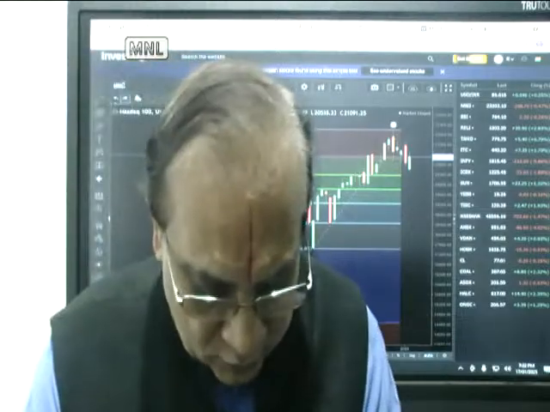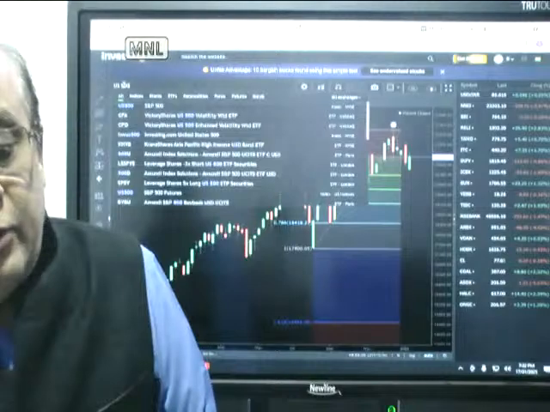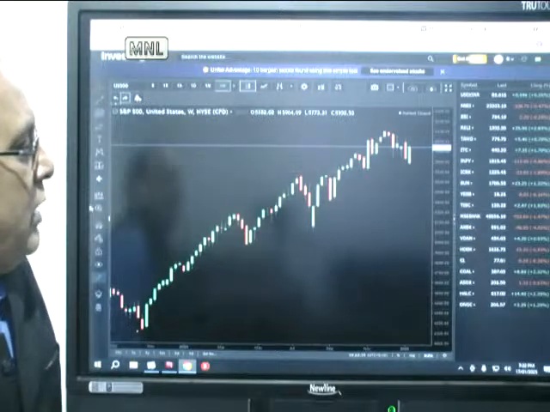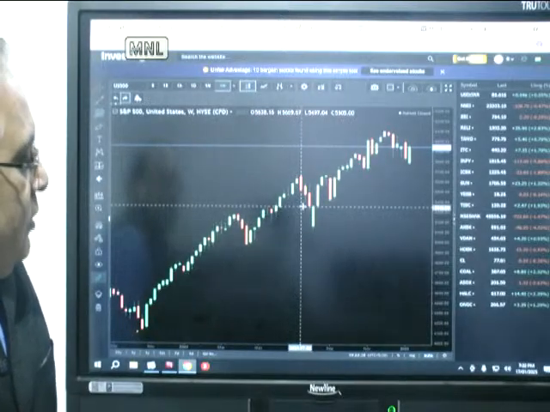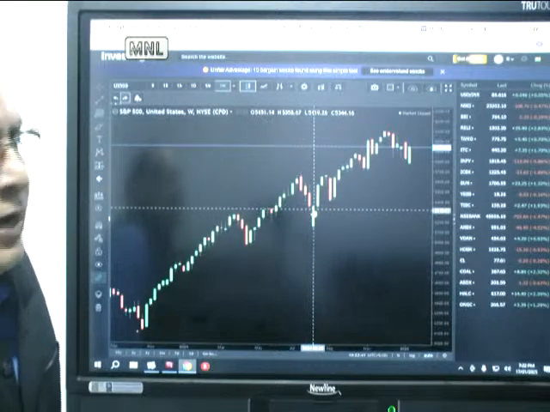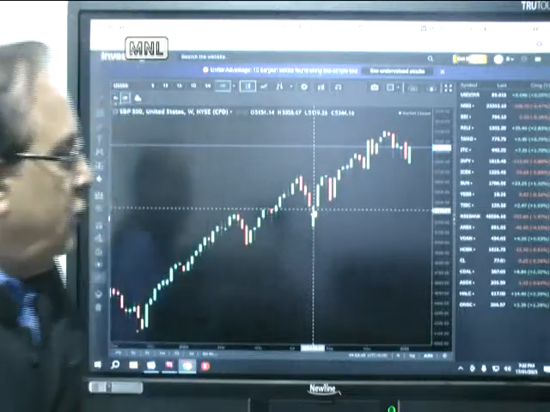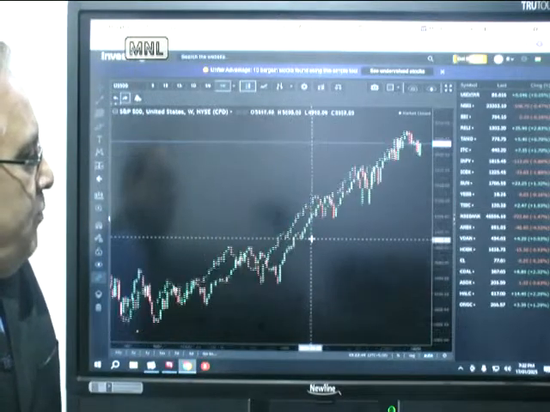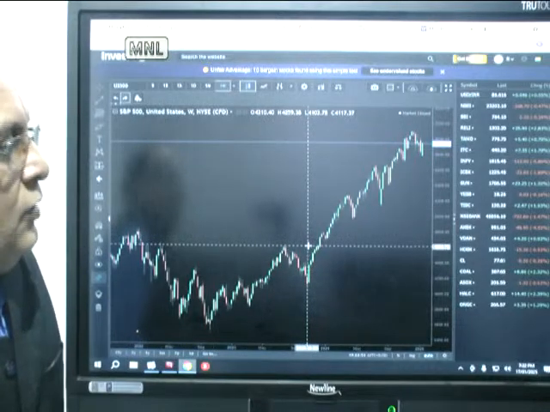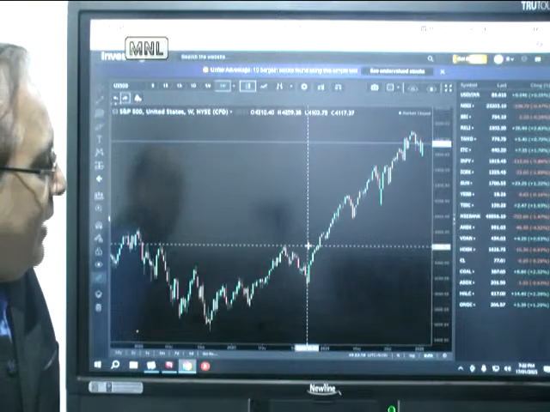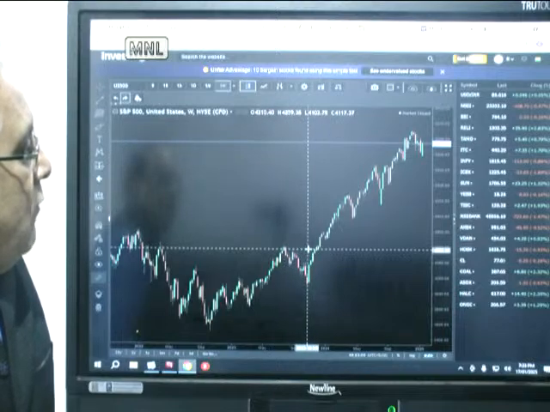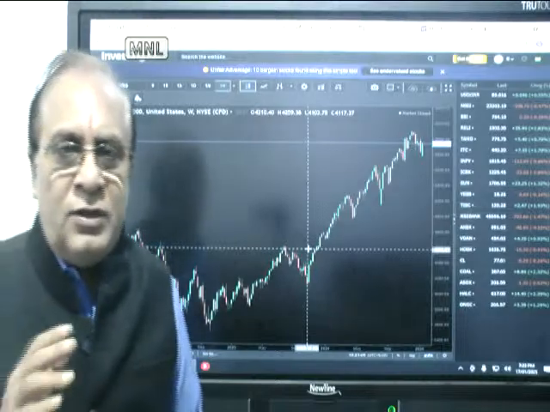For example, let's say you put US 500. Now this is the US 500, S&P 500. Now how many times, if you look at this particular period in July, it came down from 5669 to 5119, 500 points, which is approximately 10%. So there was one occasion here. And in 2023, that is almost 1.5 years back, it had a slightly bigger fall, 4600 to 4100, 500 points, which is 10 to 12%.